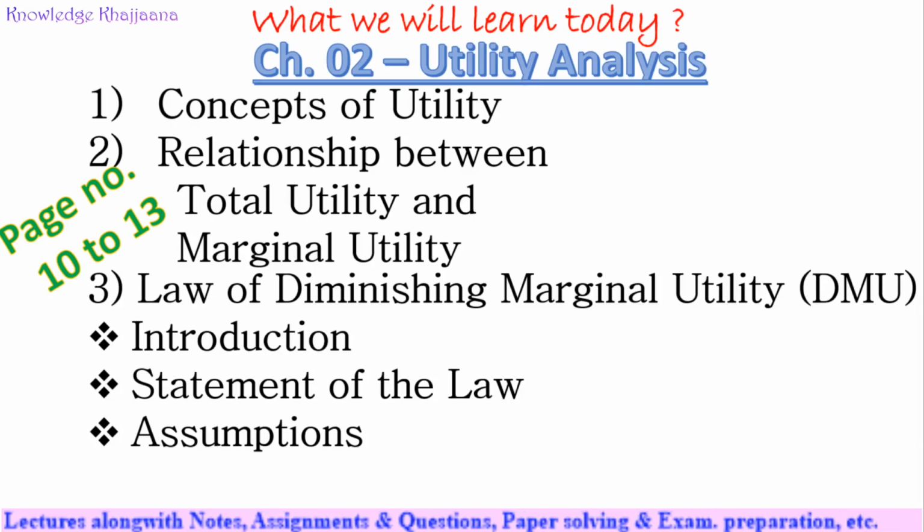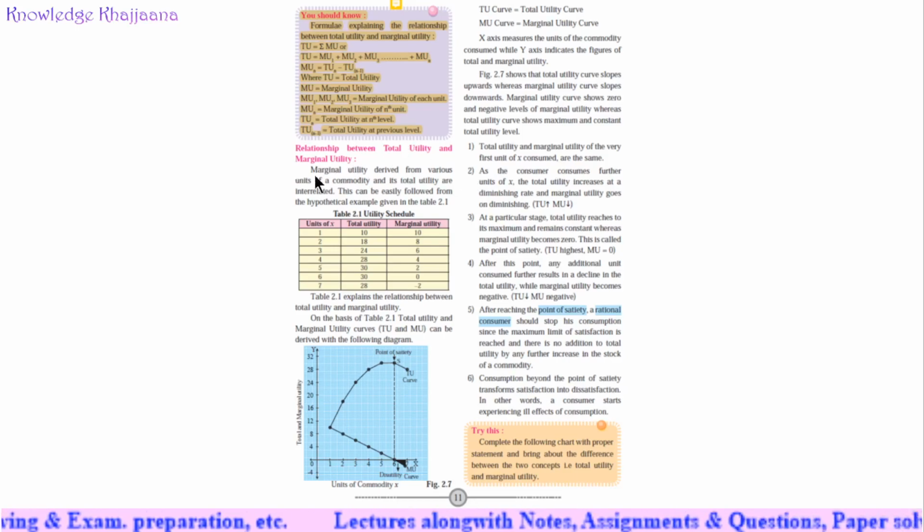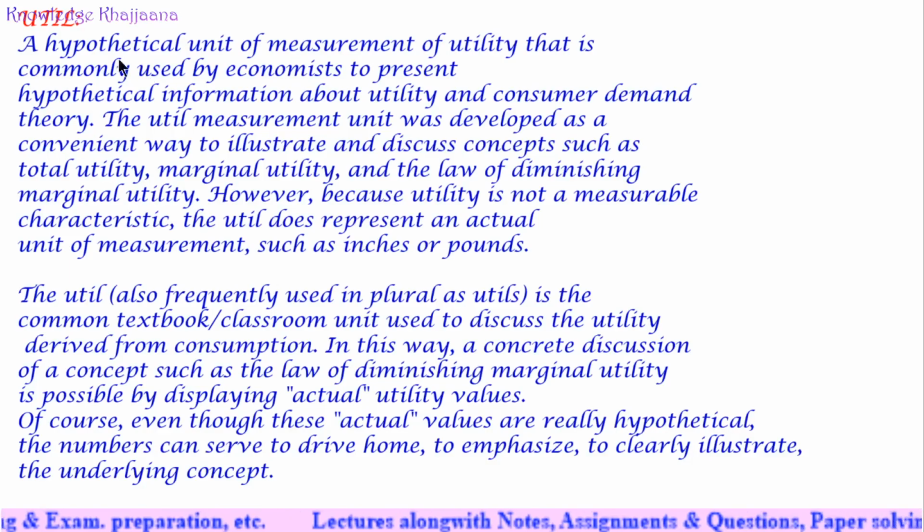Let's see what is meant by utils. For that we'll learn concepts of utility: total utility and marginal utility, then the relationship between total utility and marginal utility, and then the law of diminishing marginal utility, in which we see the introduction, statement of the law and assumptions of the law of diminishing marginal utility.